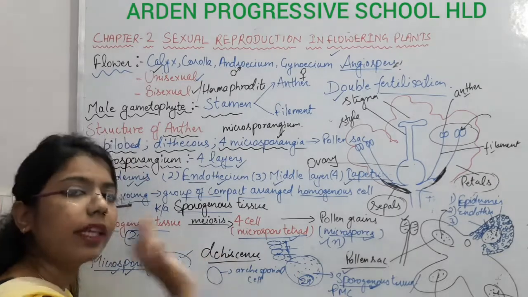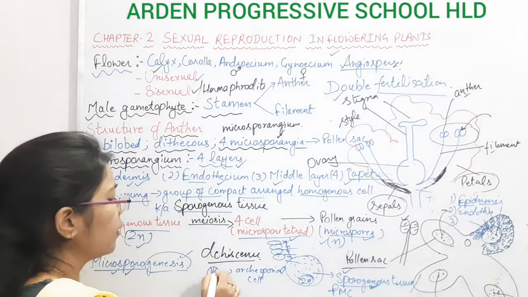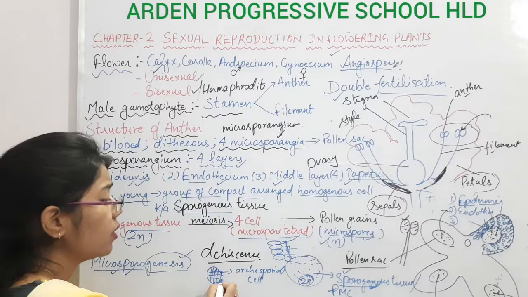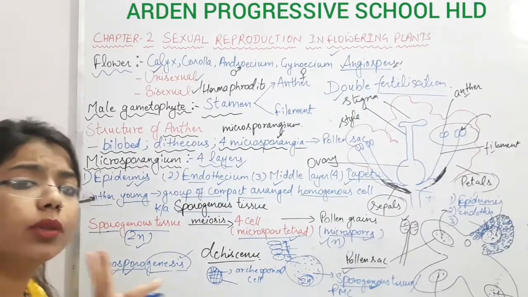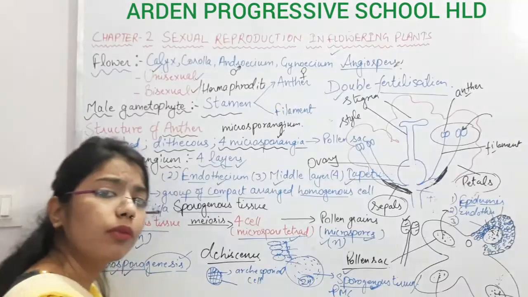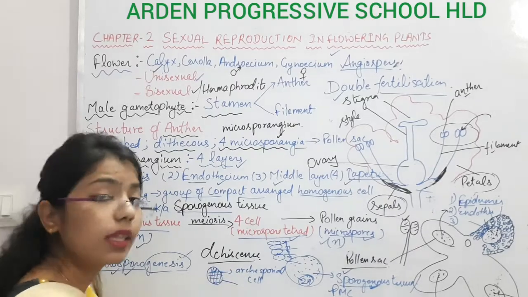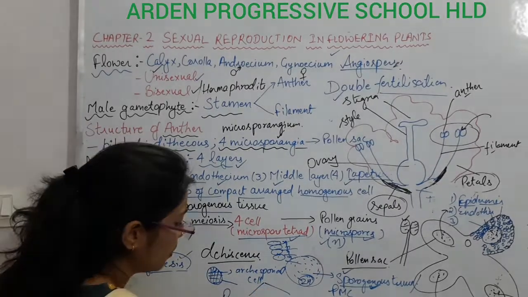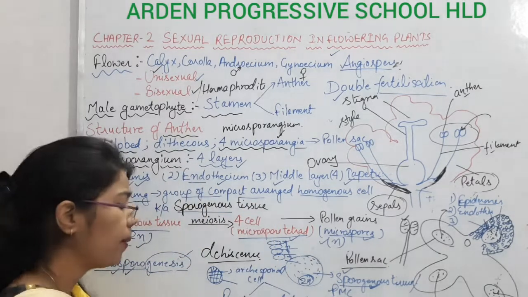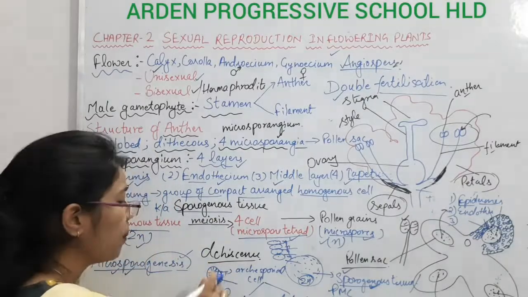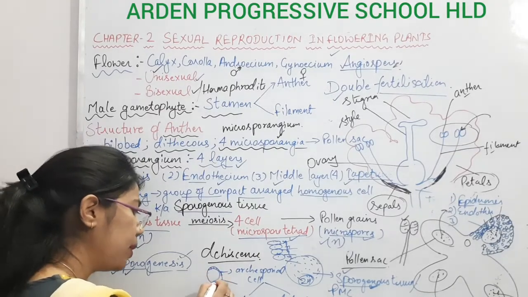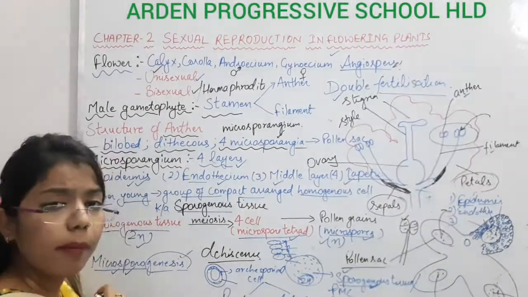Archi means something which is very ancient or old. When there is division in these archisporial cells, it will give rise to two types of cells. There will be two types of division: periclinal division and anticlinal division. Peri means periphery, it means that it is forming in the perimeter.